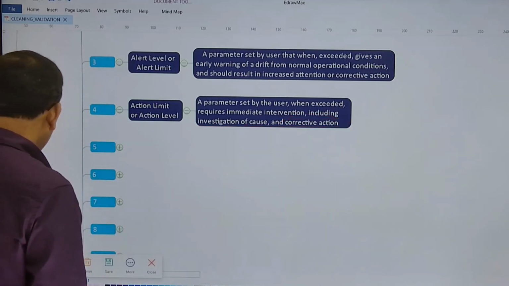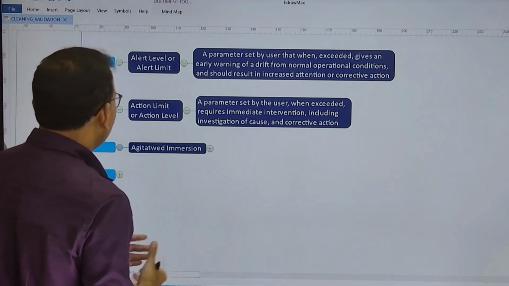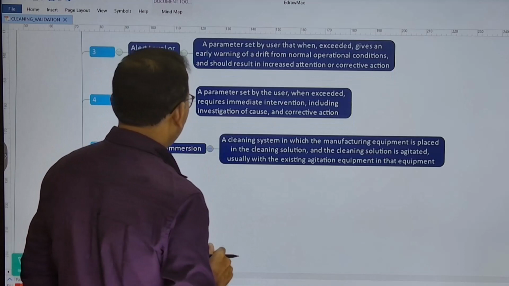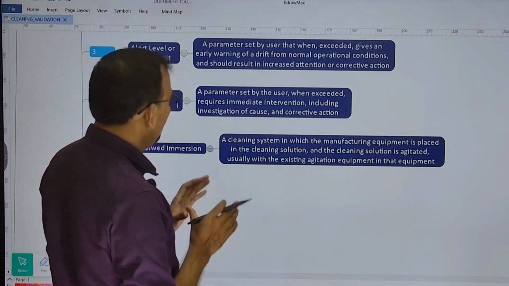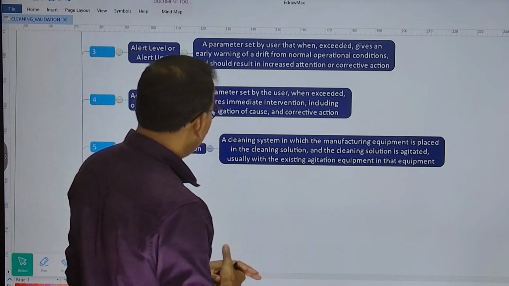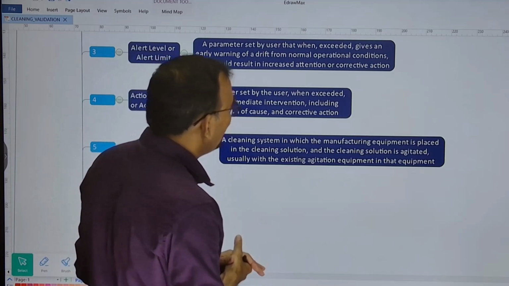We'll talk about the fifth term now, and that is called agitated immersion. A cleaning system in which the manufacturing equipment is placed in the cleaning solution and the cleaning solution is agitated, usually with the existing agitation equipment in that equipment.